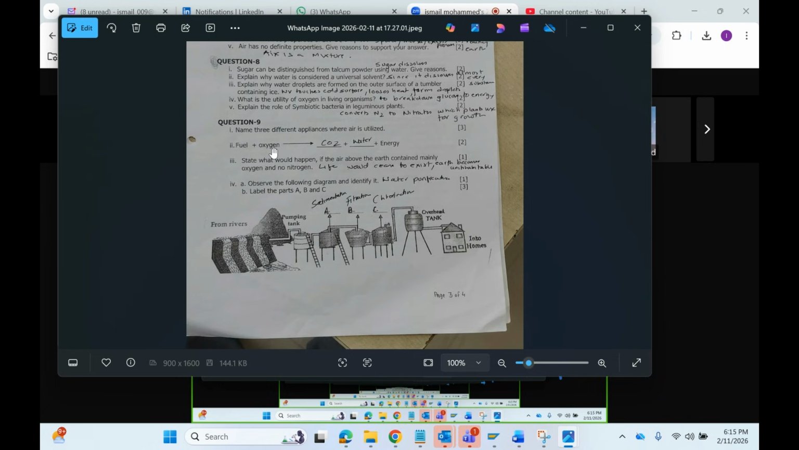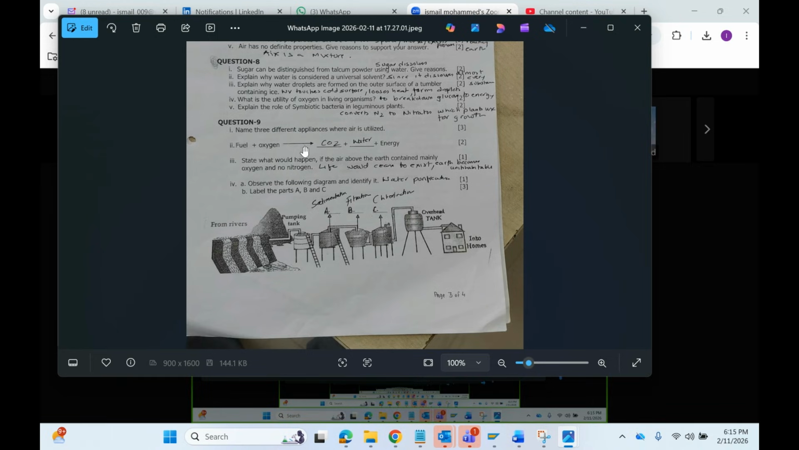Fuel plus oxygen. Okay, name three different appliances where air is used. You can tell the tires, applying of brakes, cylinders, oxygen cylinders. Fuel plus oxygen gives CO2 plus water plus energy. This is what we have just seen.